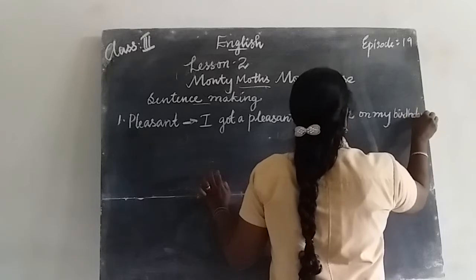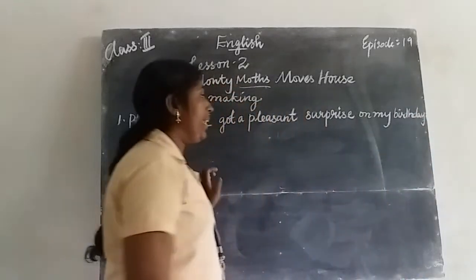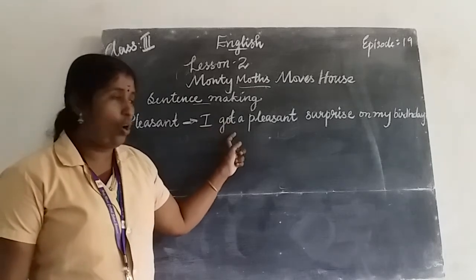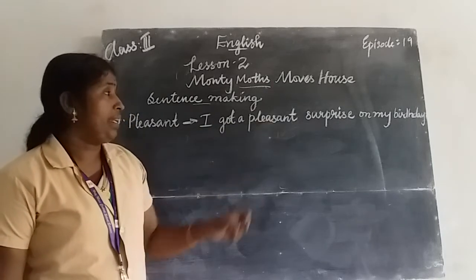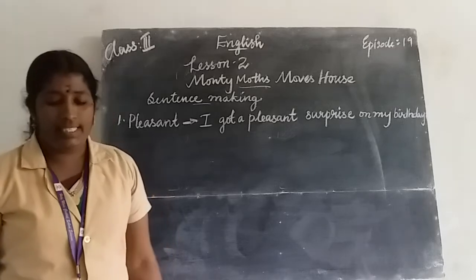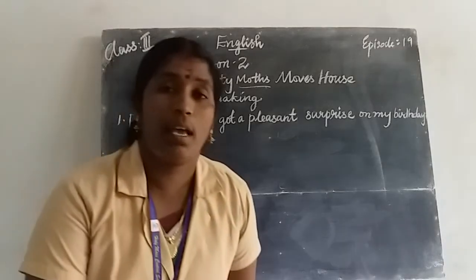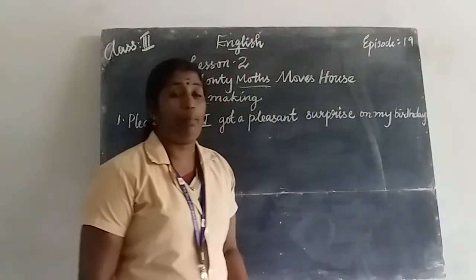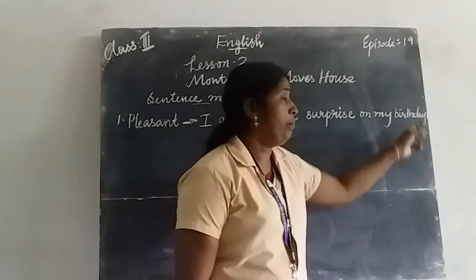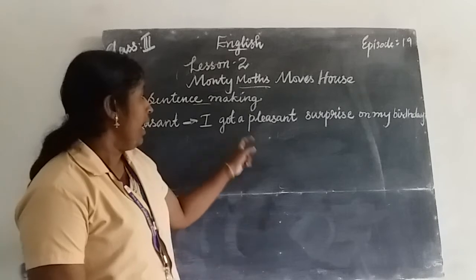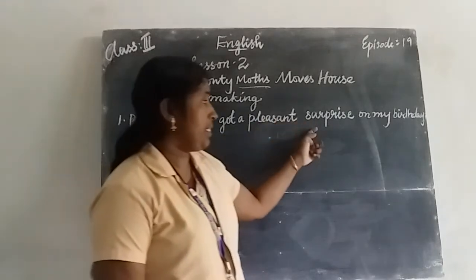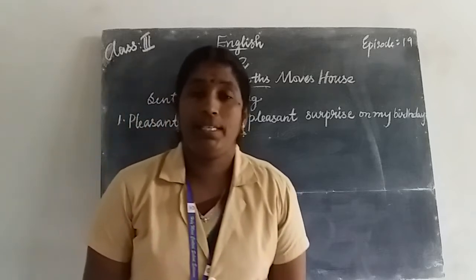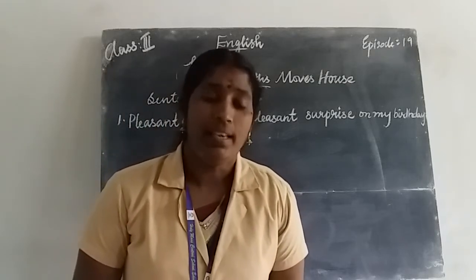B-I-R-T-H-D-A-Y. Full stop. Look here, I got a pleasant surprise on my birthday.